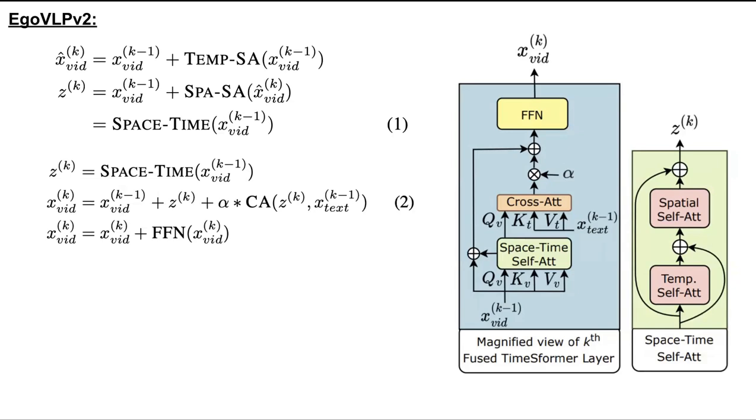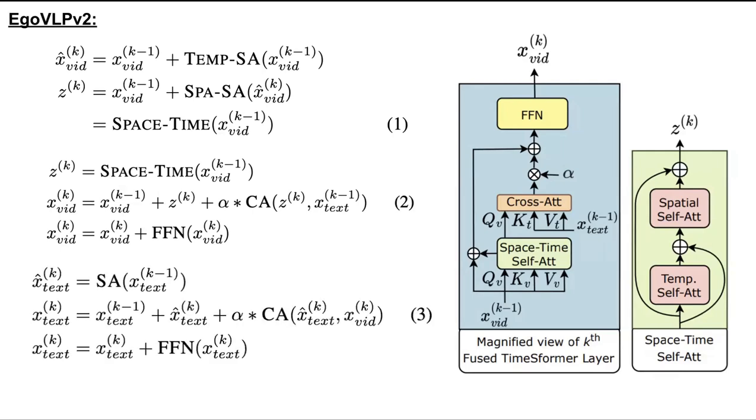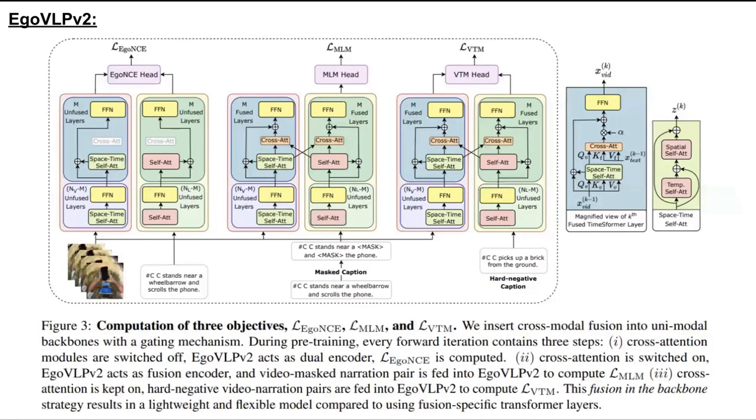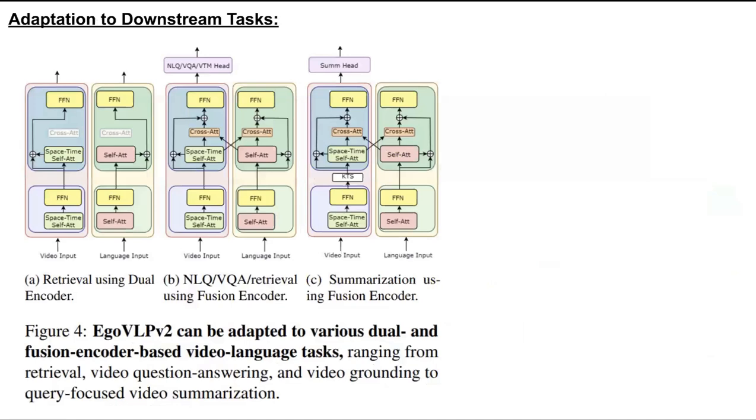Notably, we use a gating scalar alpha to control the effect of cross attention. Alpha is a learnable parameter initialized at 0. Similarly, for RoBERTa, we also compute self-attention and cross-attention. Such a simple idea of inserting cross-attention in the backbone helps us to learn strong multimodal representation during pre-training.